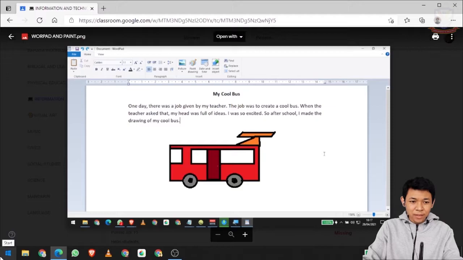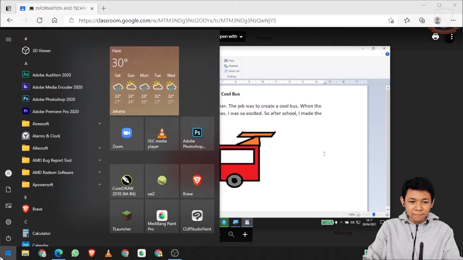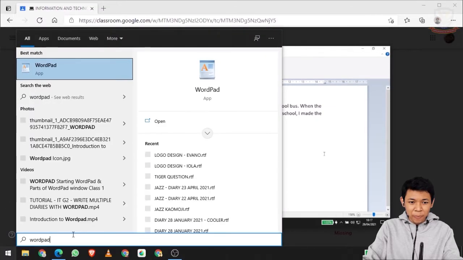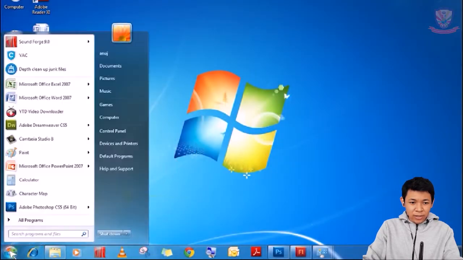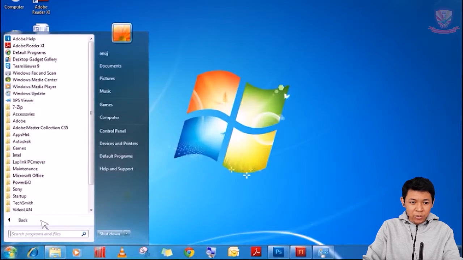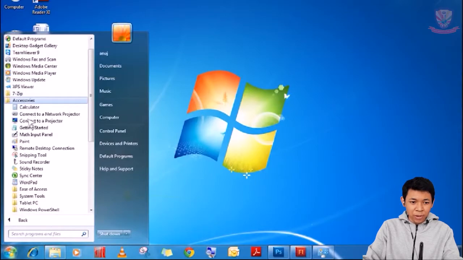Open Wordpad and then click it. This is how to open Wordpad in Microsoft Windows 10. However, this is in Windows 7. Click Start and then click All Programs and find Accessories. And then you'll find Wordpad.